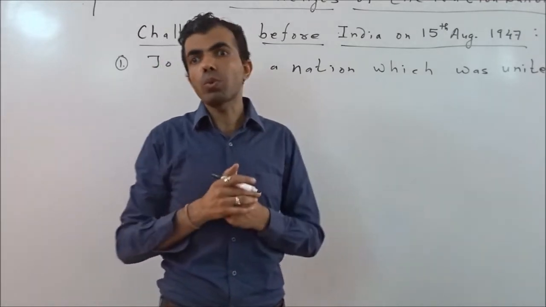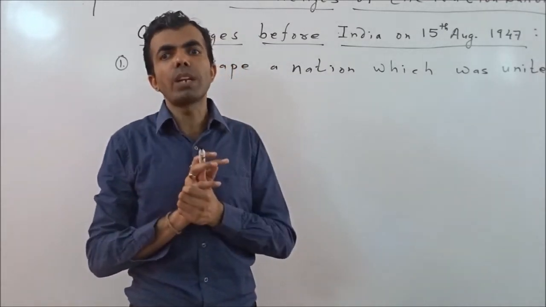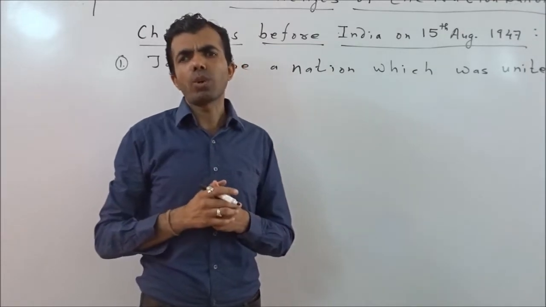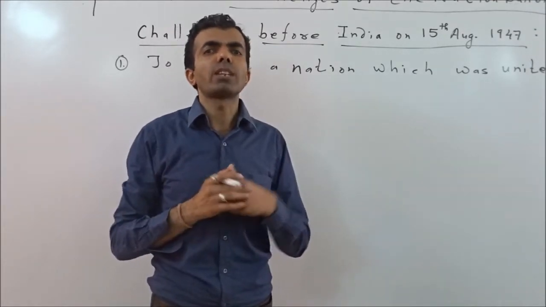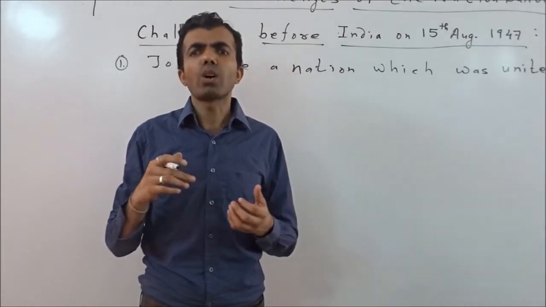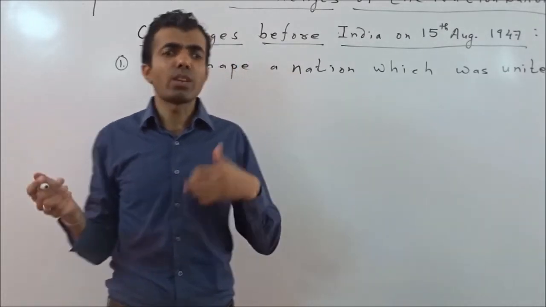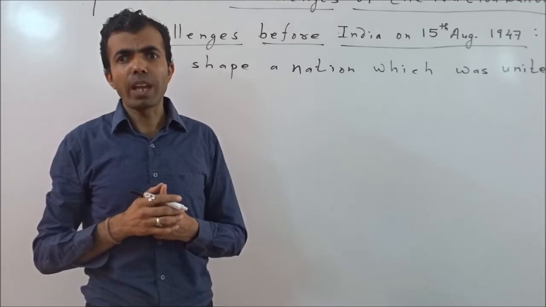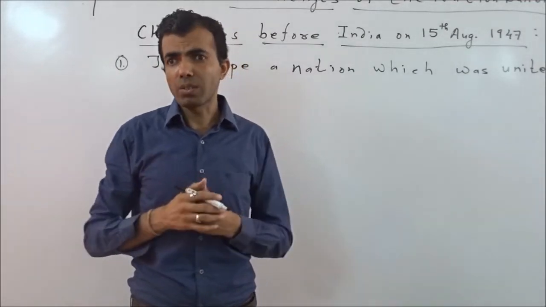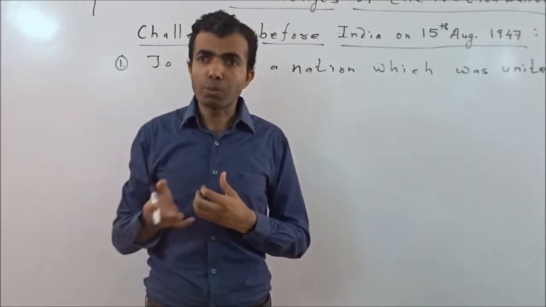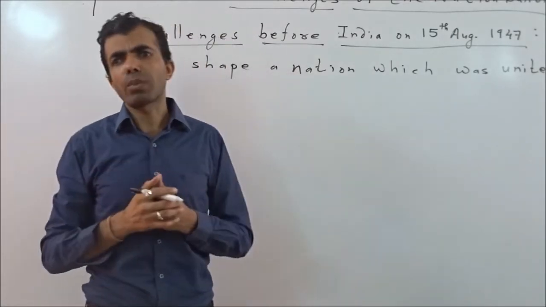Some parts of it were being ruled by the princes, like the Prince of Jodhpur, the Queen of Awadh, the Nawab of Hyderabad, the Nawab of Junagadh, the Maharaja of Kashmir. They had been ruling in some parts of the country.